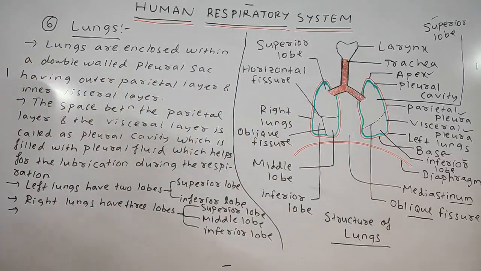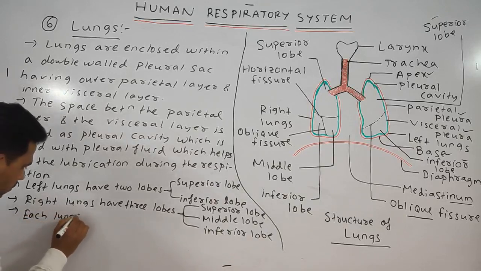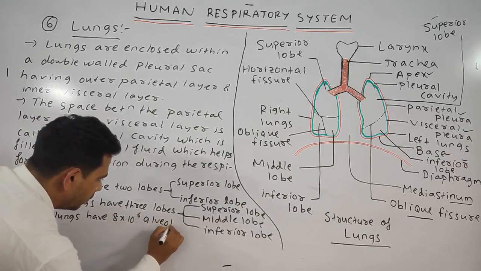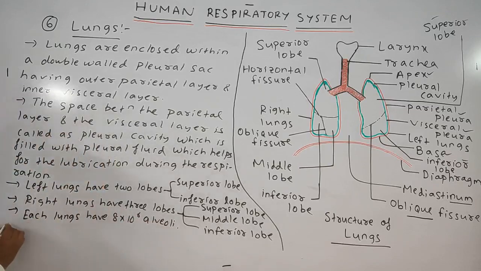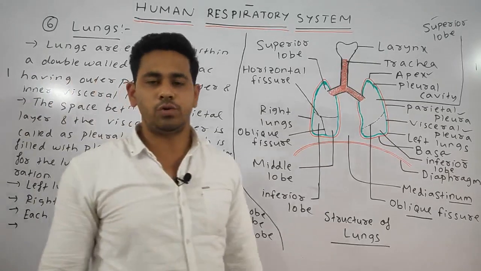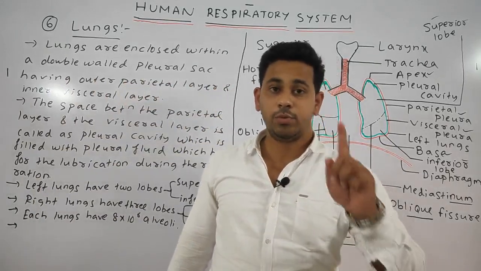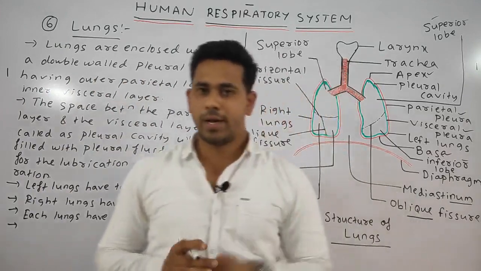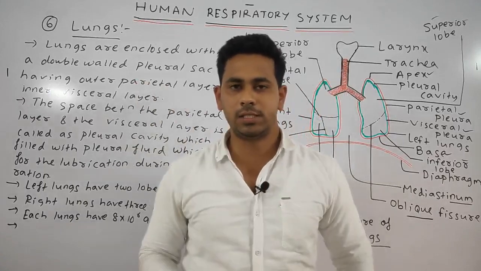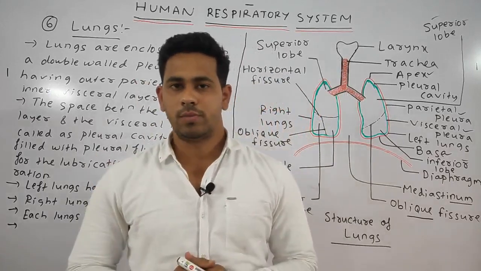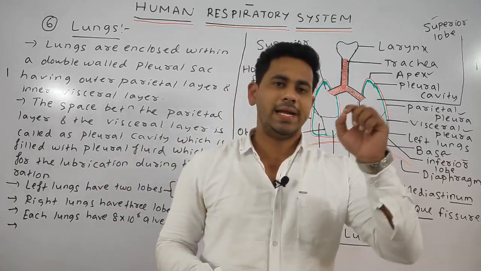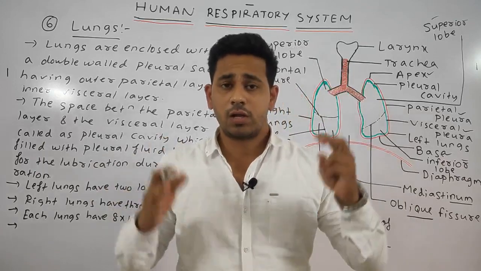Our next point is, each lung has 8 into 10 to the power 6 alveoli. Alveoli is the plural. Next, alveoli are further divided into two types: pneumocyte 1 alveoli and pneumocyte 2 alveoli. Pneumocyte 1 is simply lined by squamous epithelium cells, whereas pneumocyte 2 are somewhat larger and specialized in structure, and consist of a detergent-like substance called the surfactant.